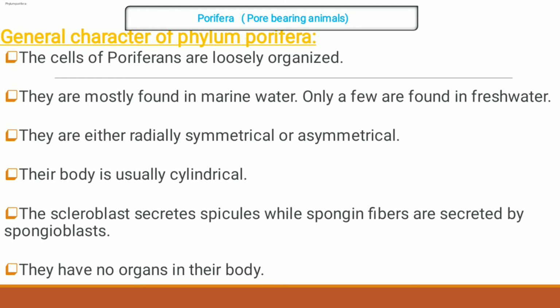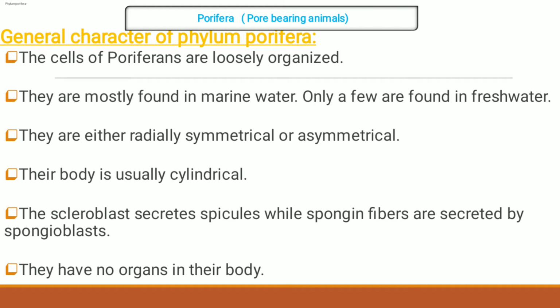They are mostly found in marine water, only a few are found in fresh water. The animals are strictly aquatic. They are either radially symmetrical or asymmetrical.